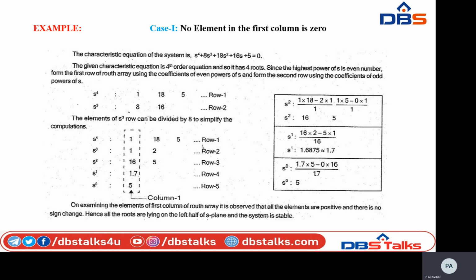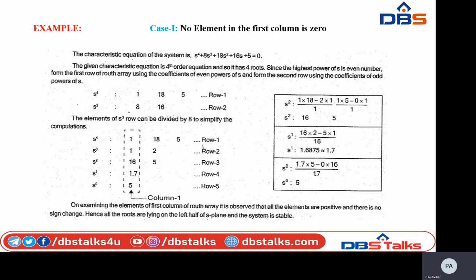So the first row becomes 1, 18, 5. So coming to the second row, that is s cube. In the second row, write down the coefficients of odd powers of s, that is 8, 16.